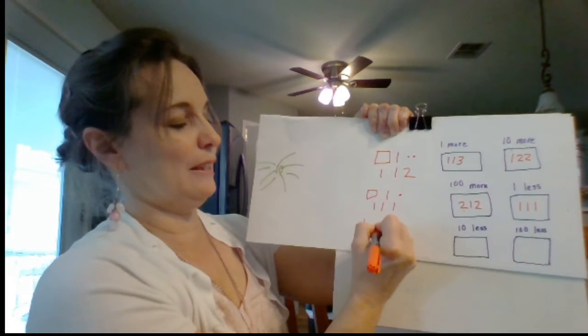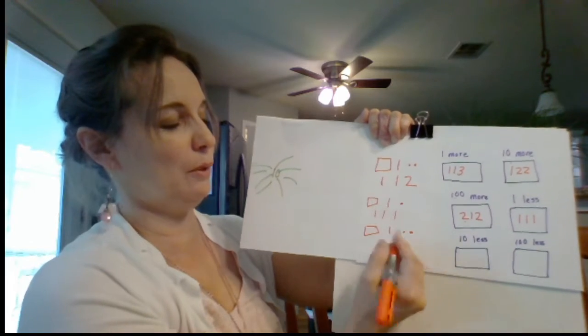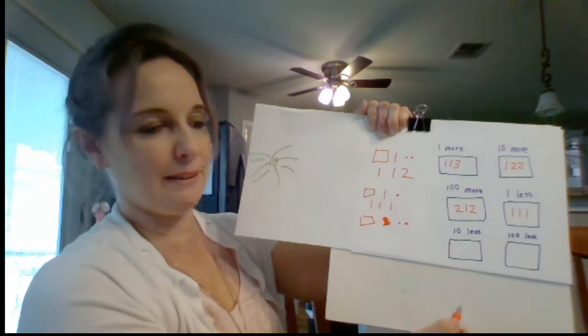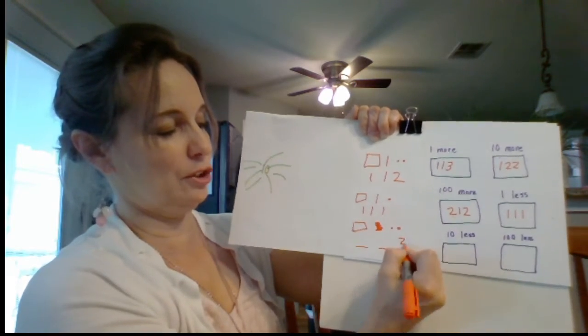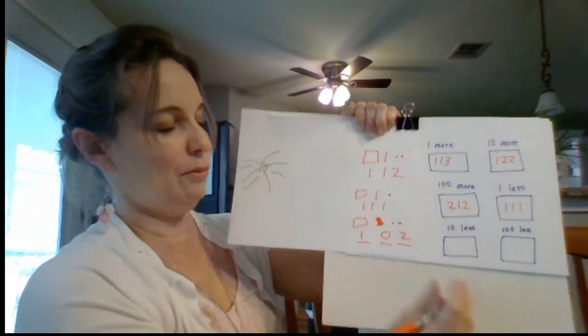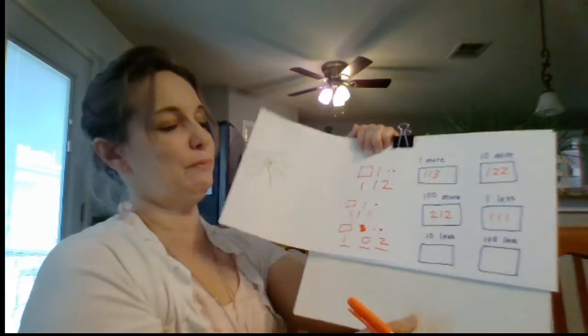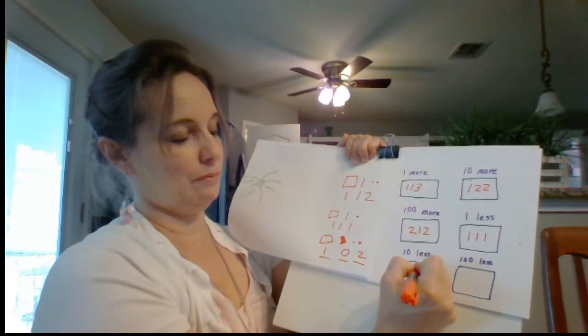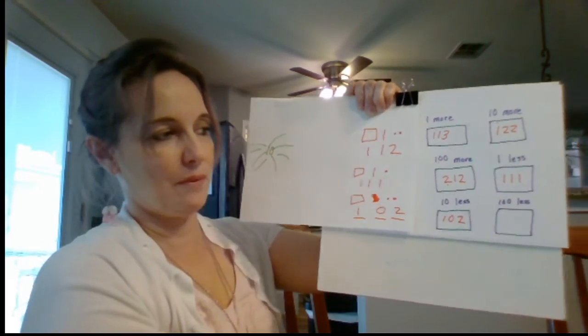Now it says 10 less. So I'm going to draw the same picture. And I have one group of 10 and 2 ones. That's 112. I'm going to mark out my 10. But I still need 3 numbers because I have 100. So I have a 2 and a 0 and a 1. 102. Okay, so that's 10 less.